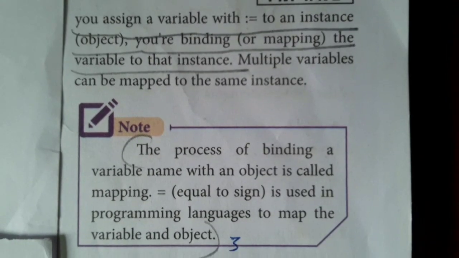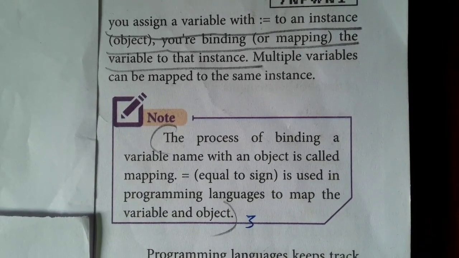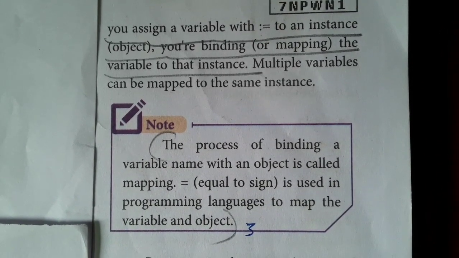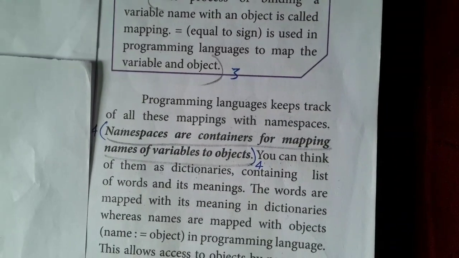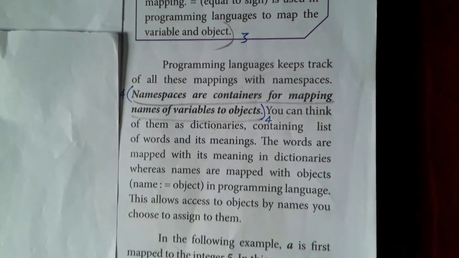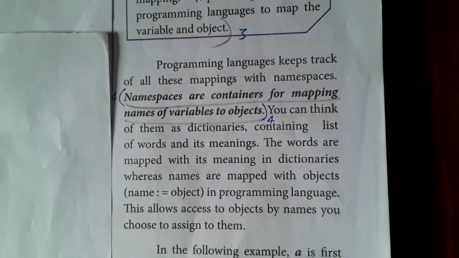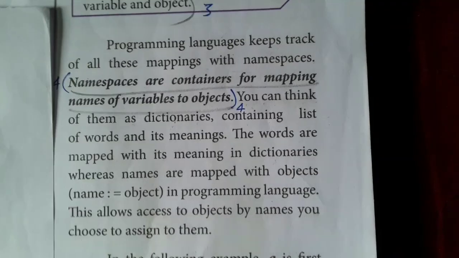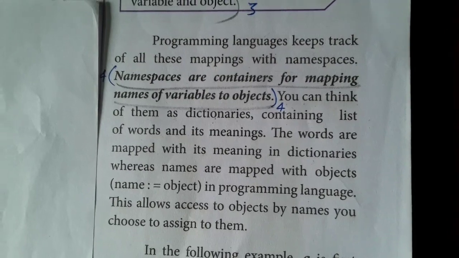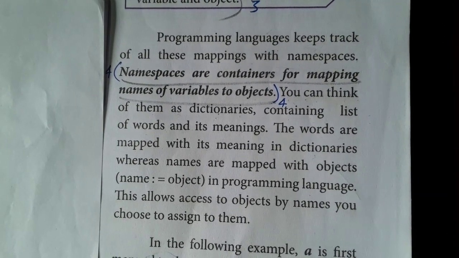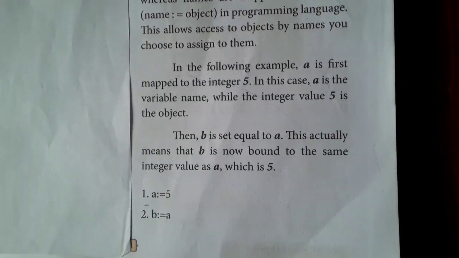How will a variable be declared? A variable name, colon equal to, a value will be assigned to it. So the equal sign is used in the programming language to map the variable and object. Then there are namespaces, or containers for mapping the name of a variable to the object. So how does the variable have to be given? Name := object. Here the example is given as a := 5, b := a. A is assigned the value 5 and b is assigned a.